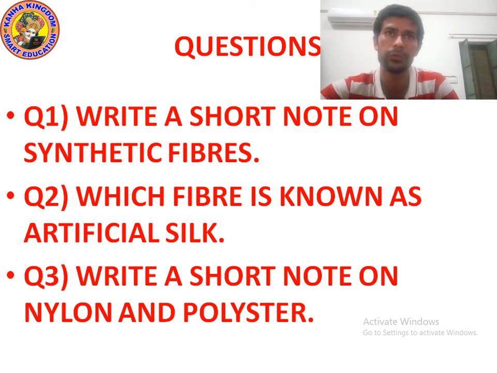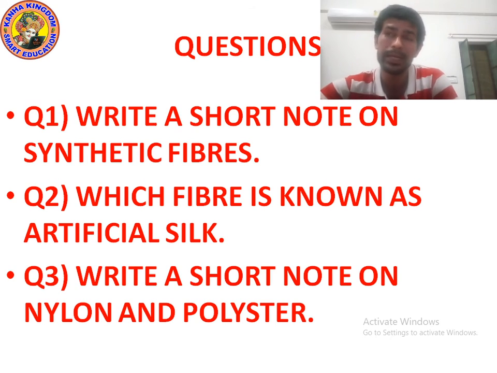Next question, question number 2. Which fiber is known as artificial silk? Rayon. Rayon is known as artificial silk. Silk fiber was very costly, and the fabric made from silk fiber was very costly, but its beautiful texture fascinated and attracted everybody.